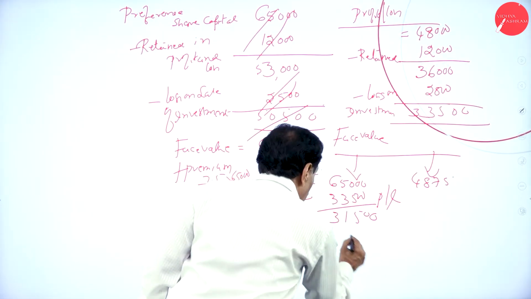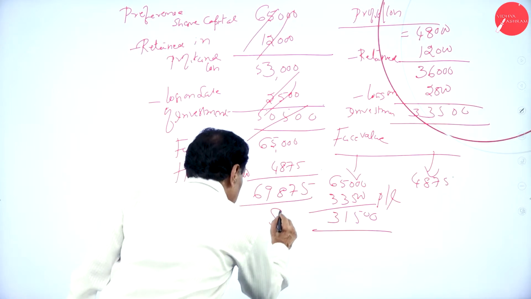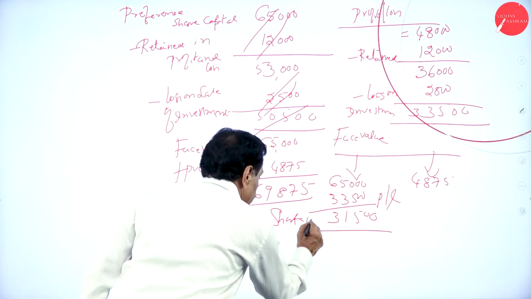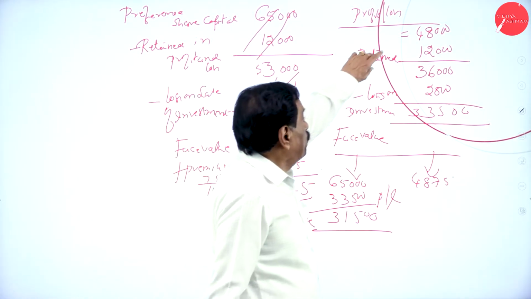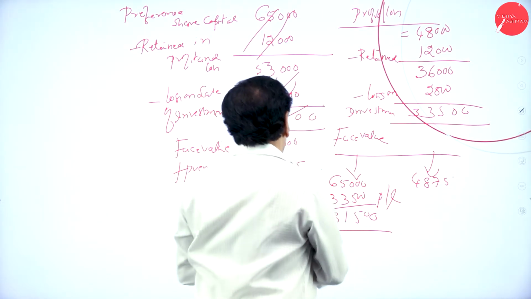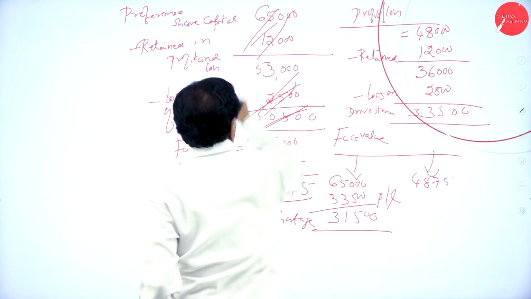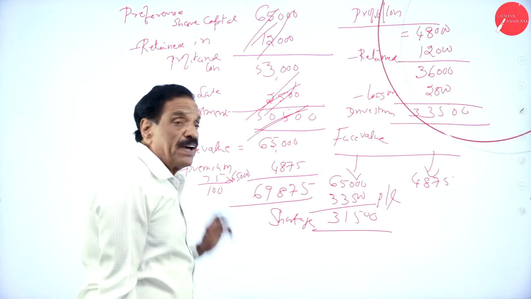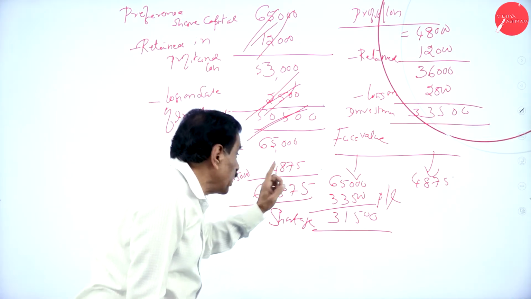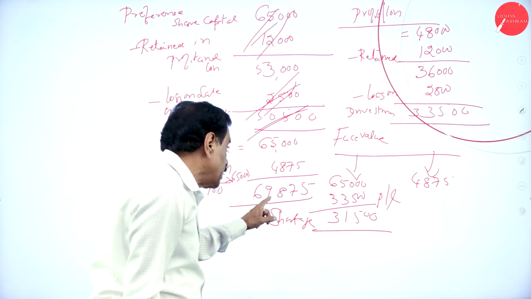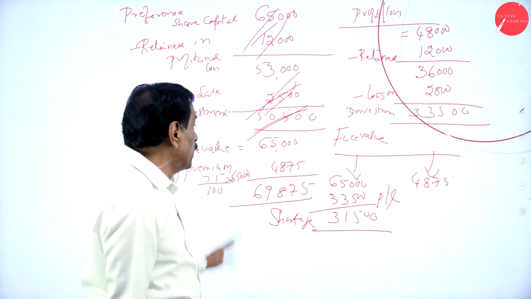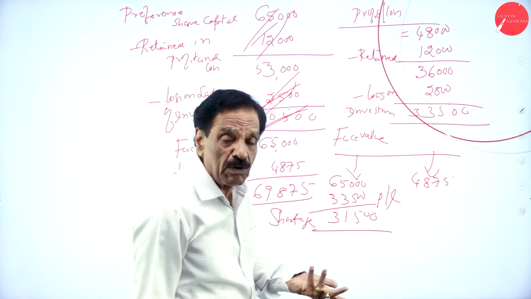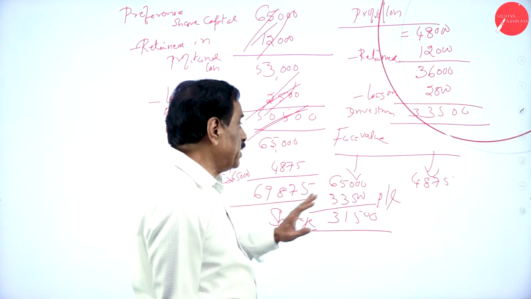So how much is the shortage? 31,500. I will repeat. In your P&L account, you have got 48,000. How much is payable? 65,000. How much premium? 4,875. Total amount payable is 69,875. Premium to premium; there is no question of security premium by issuing the shares.